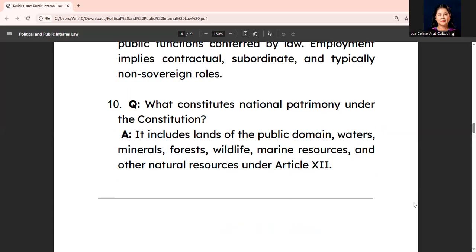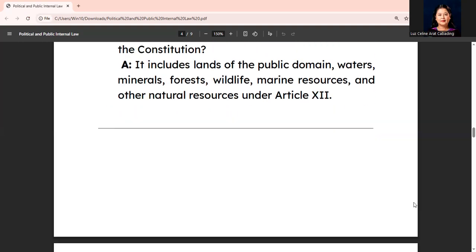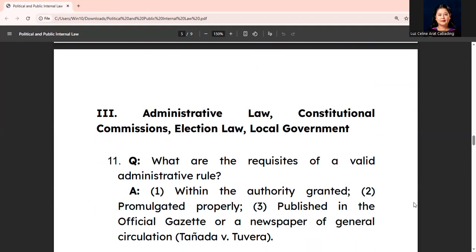Next question. What constitutes national patrimony under the Constitution? Answer: it includes lands of the public domain, waters, minerals, forests, wildlife, marine resources, and other natural resources under Article 12.